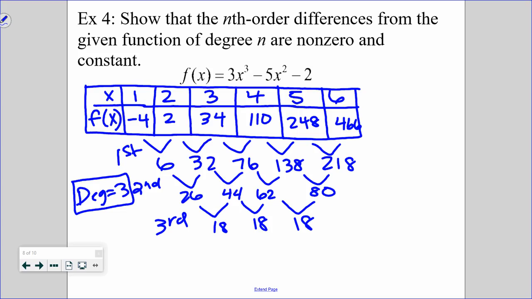And that is it. Tomorrow we will look at cubic regression and using a system of equations to actually find what the polynomial is given a table.